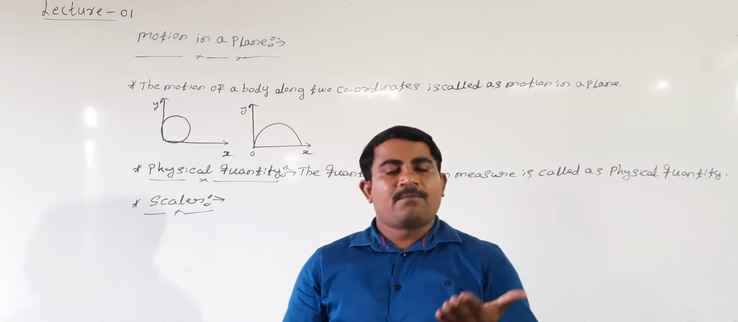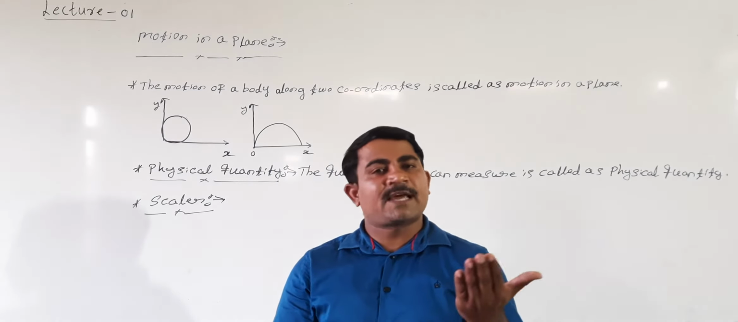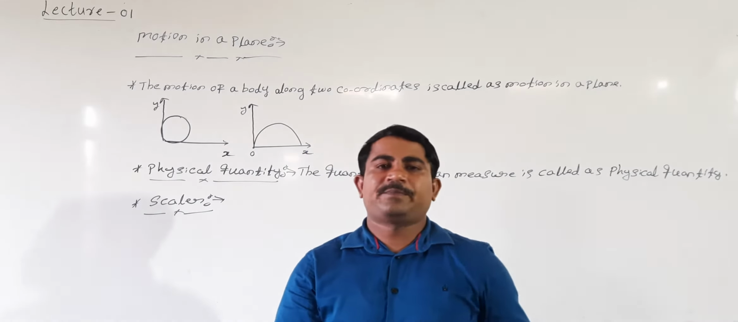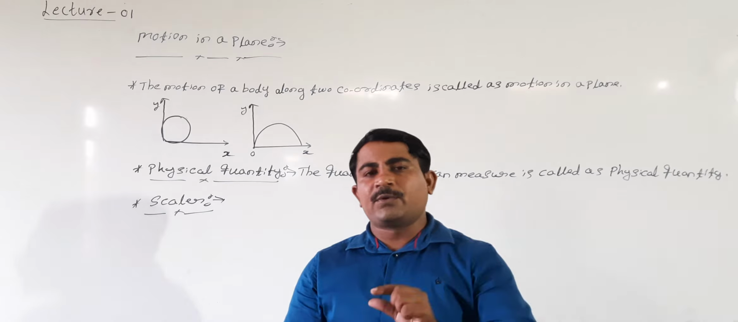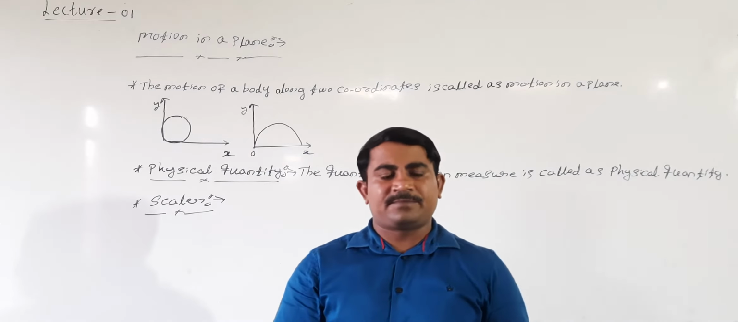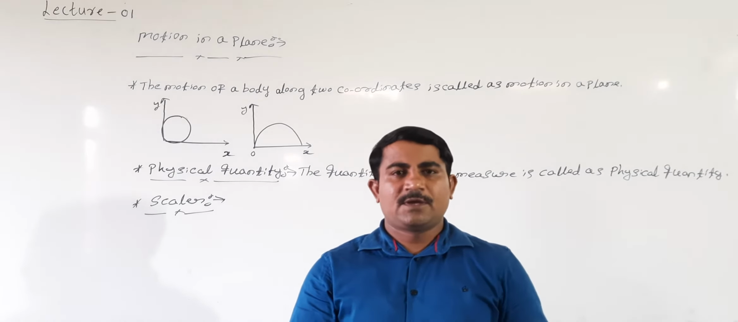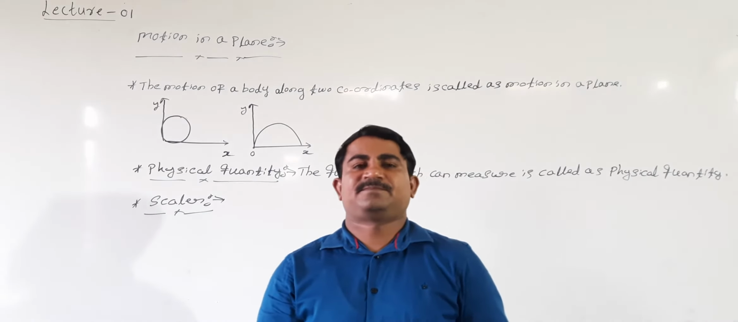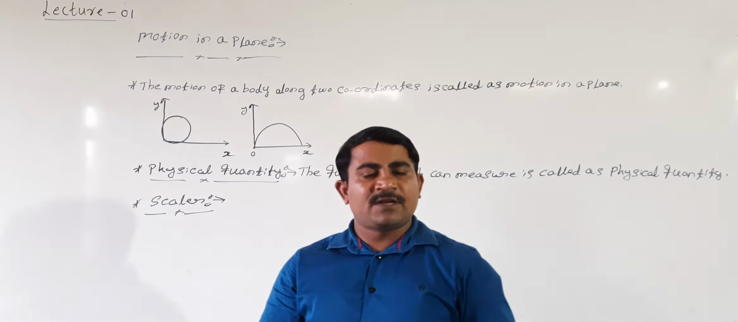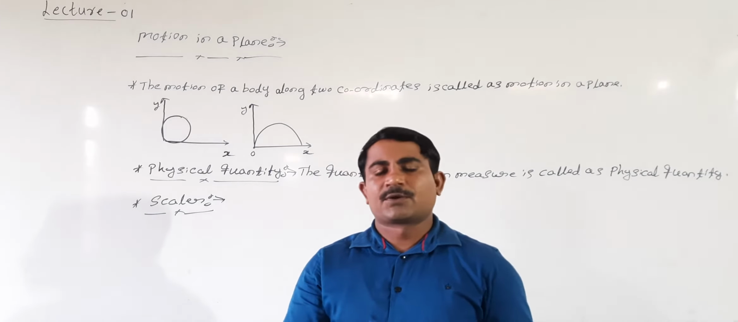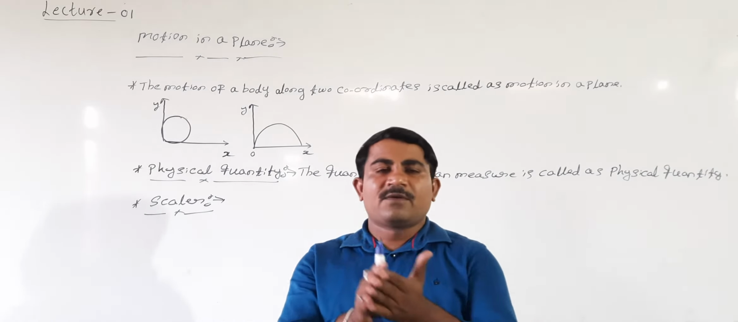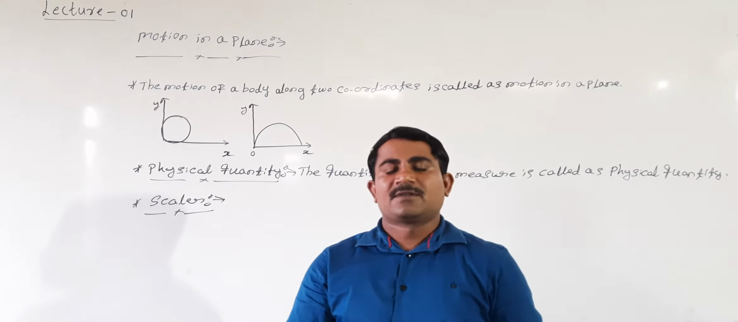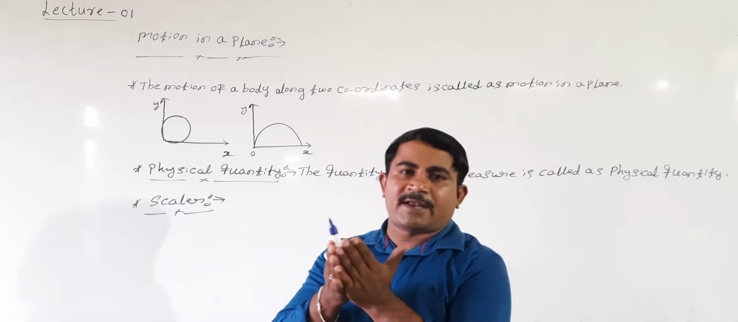Magnitude means mass is 20 gram, mass can be 30 gram, time is 2 seconds, 1 hour. Here 1 hour, 2 hour, 20 gram, 30 gram, all these are magnitudes. But the mass and the time don't have any direction. Length is also measured in meter: 20 meter, 30 meter, 40 meter, 50 meter, 120 meter, like this. All these are nothing but magnitudes.